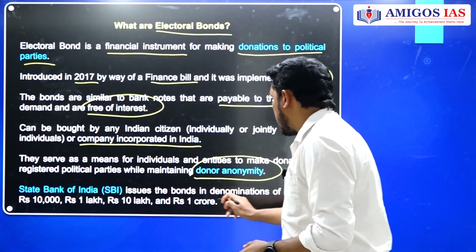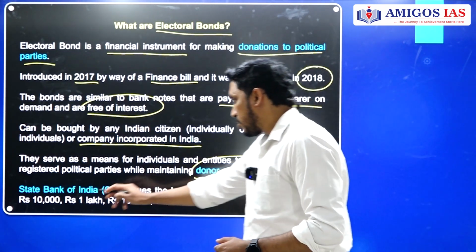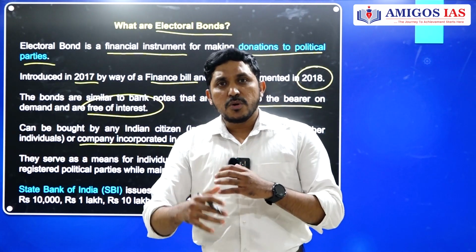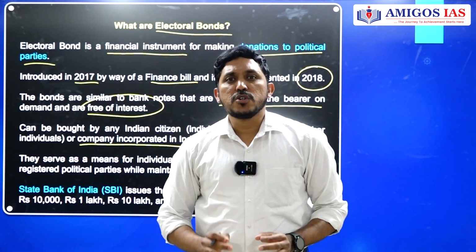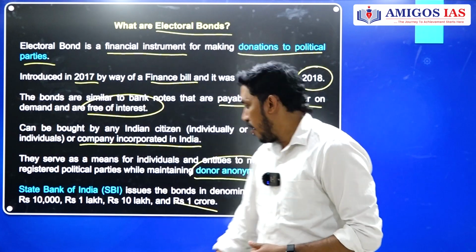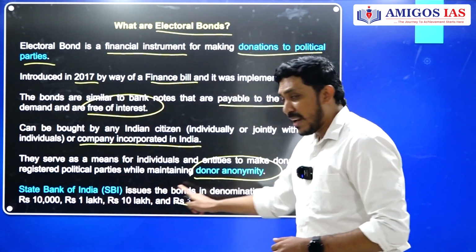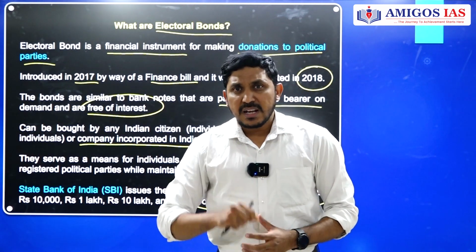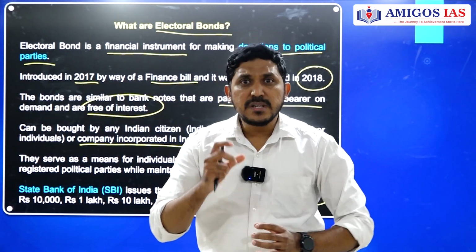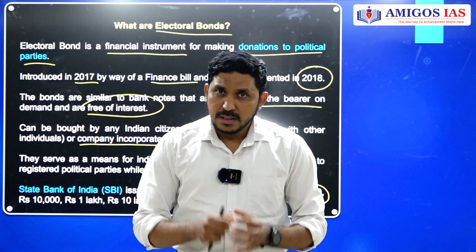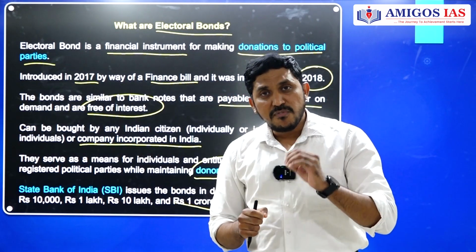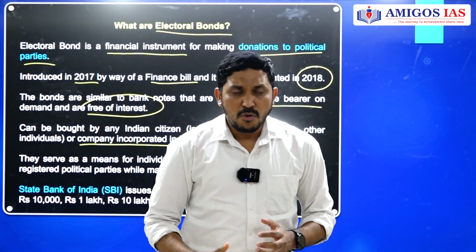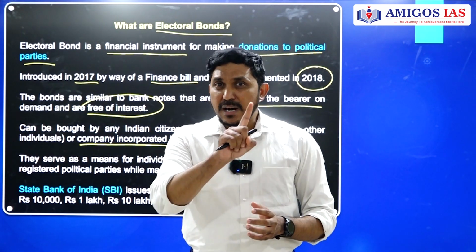So SBI issues these bonds in denominations of 1,000, 10,000, 1 lakh, 10 lakhs and 1 crore. That means if a person wants to donate money to a political party, that person should purchase the bonds in the valuations of 1,000, 10,000, 1 lakh, 10 lakhs and 1 crore. In those denominations only, I can purchase the bonds. And where can I purchase this? Only from the SBI and any designated bank of the SBI. That is the only option which is allowed for me. And in what form can I purchase this? Only in digital or electronic format. Could be checks, could be RTGS or NEFT transactions, but not cash.